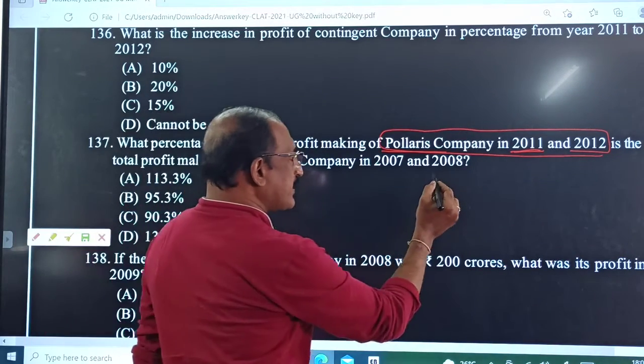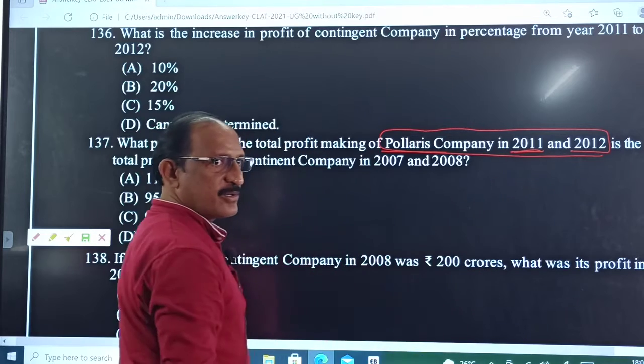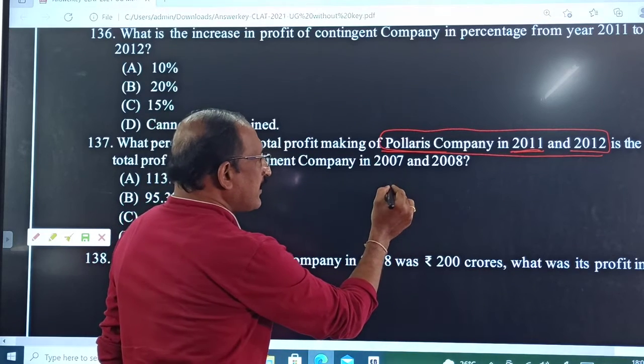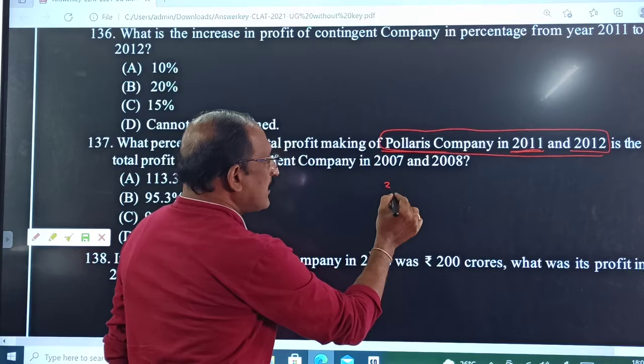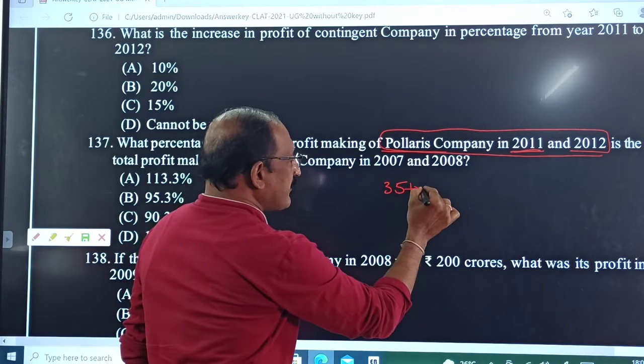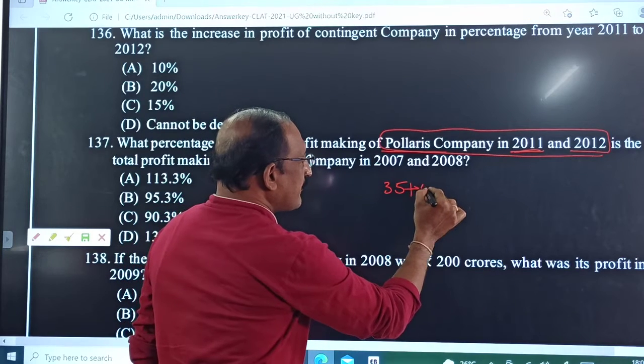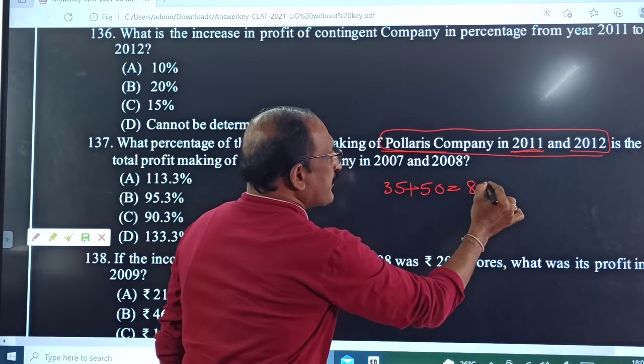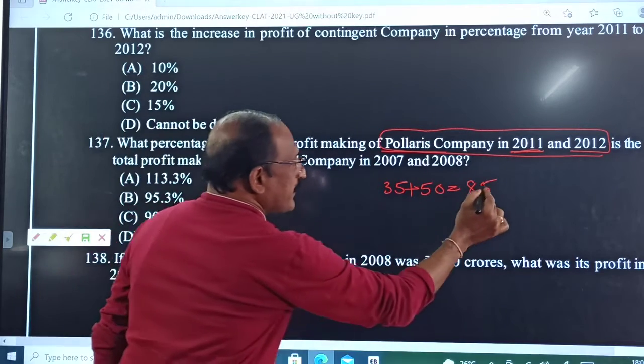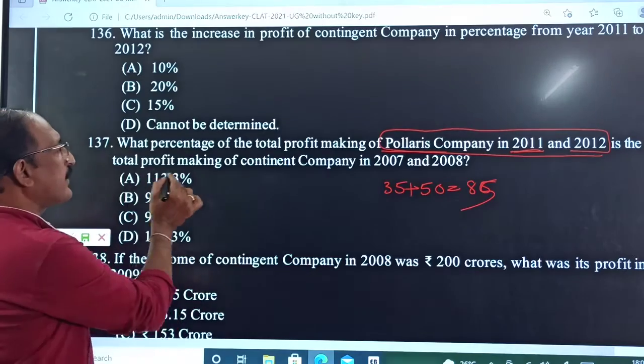Polaris company, company 1, in 2011 and 2012. The profit percentages are 35 and 50 for Polaris, so 35 plus 50 is 85%. Next, the second company, Contingent, in 2007 and 2008.